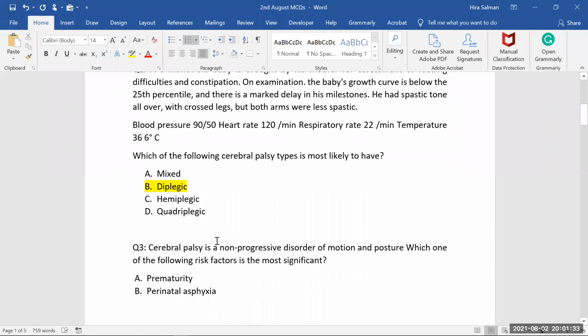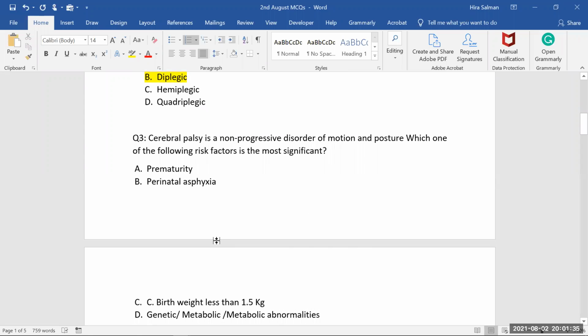Okay, thank you. Now we will go to question number 3. Here it's saying cerebral palsy is a non-progressive disorder of motion and posture. Which one of the following risk factors is the most significant? What do you think? Just recall cerebral palsy and let me know which of the following is the most significant risk factor.